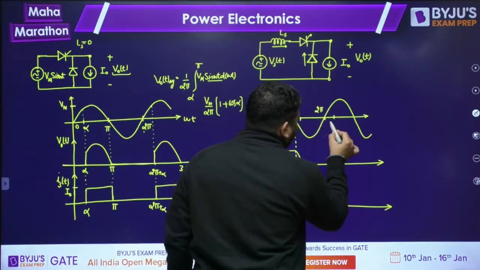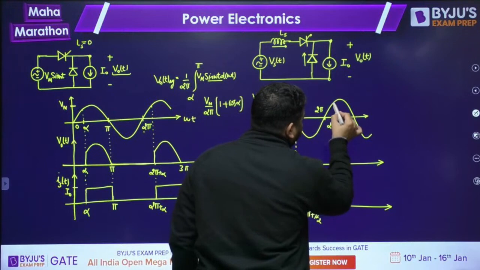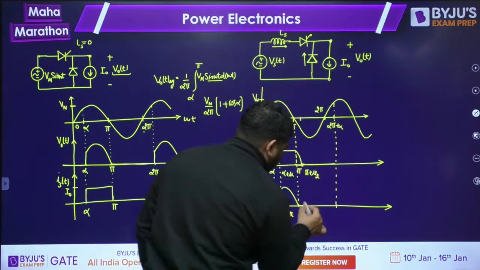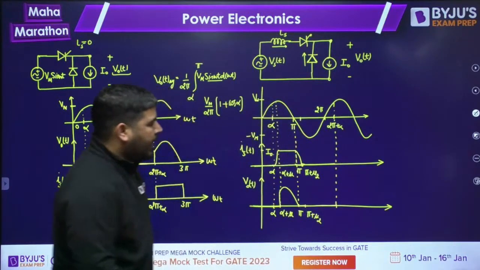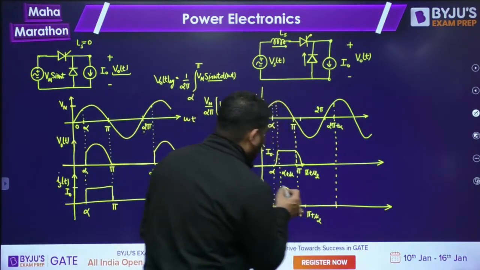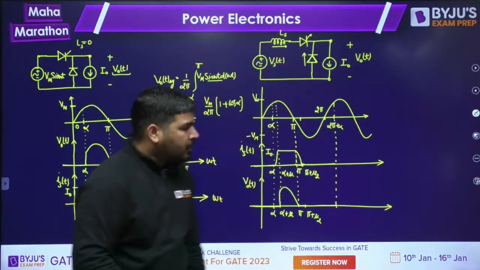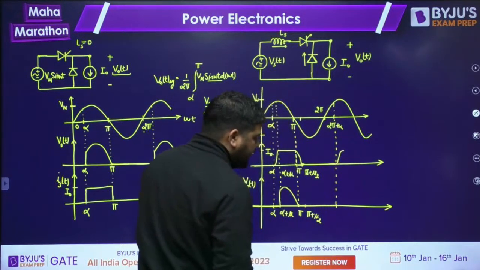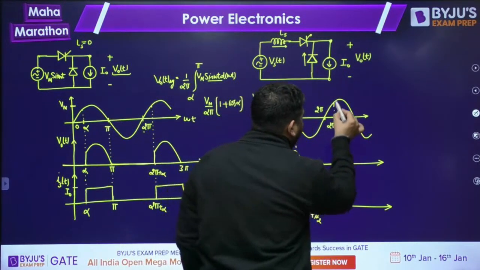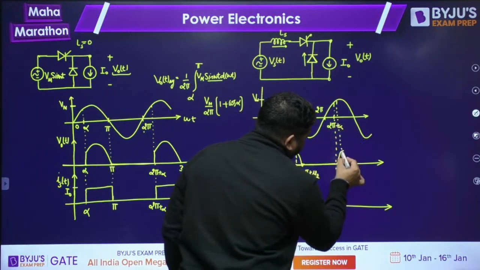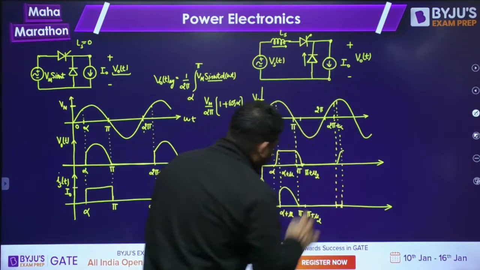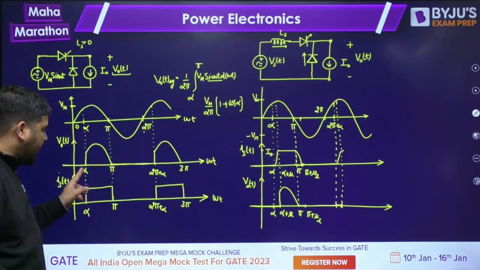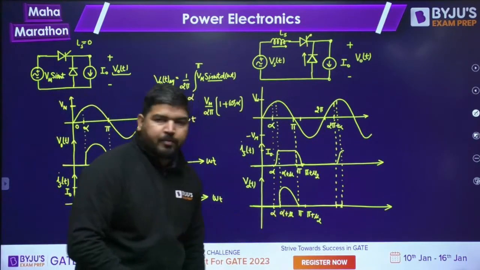Up to 2 pi plus alpha, the freewheeling diode will conduct, the supply current will be 0 and the output voltage will also be 0. Now at 2 pi plus alpha, you fire the thyristor T again. Once you fire the thyristor T, the current will rise like this, and the output voltage will remain 0 up to the overlapping interval. Is it clear, guys? So you can see that the average output voltage will get reduced because in the previous case it was starting from alpha to pi, now it is alpha plus mu to pi.